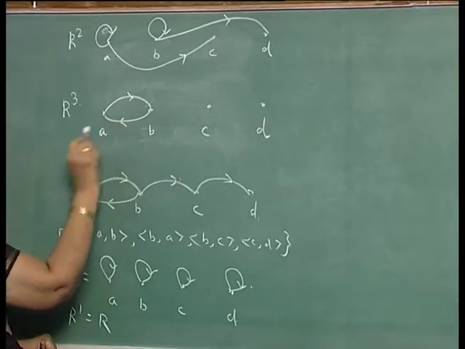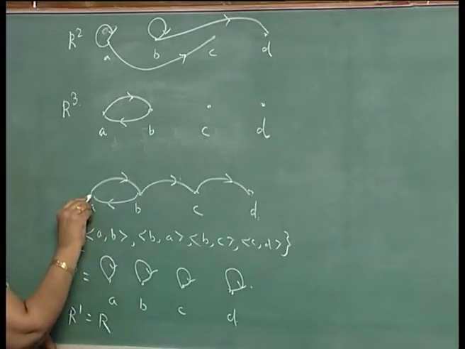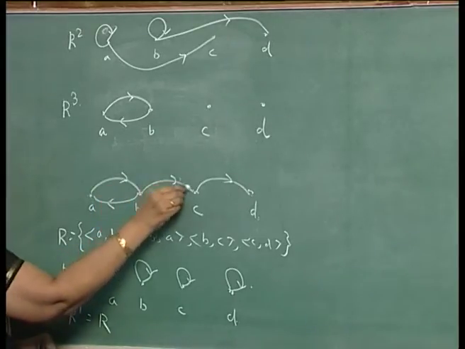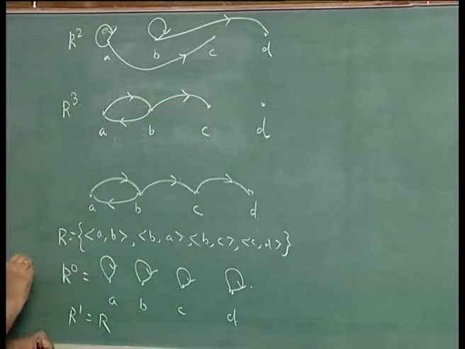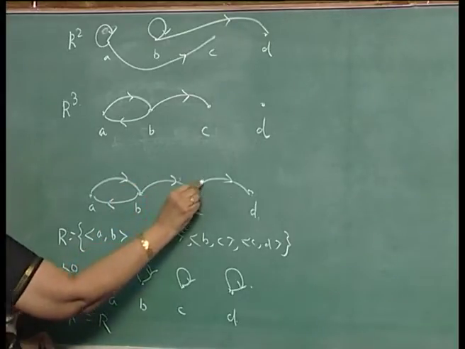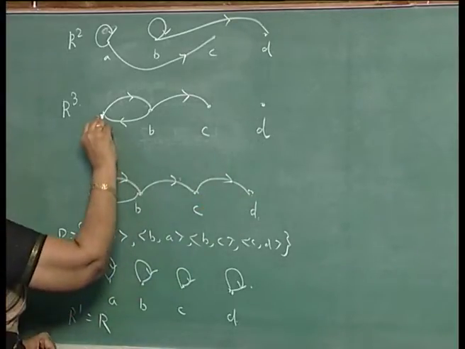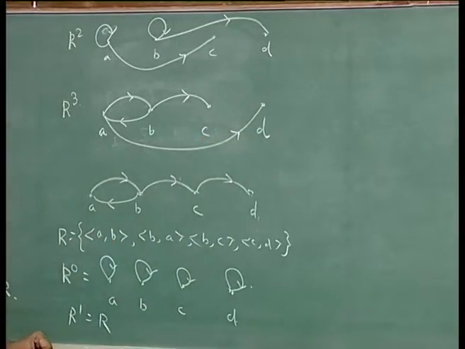So, there will be an arc like this. B to A to B, B to C, there is a path of length 3 here. So, it will be like this. Then A to B, B to C, C to D, there is a path of length 3. So, there will be an arc like this. This is R cubed.